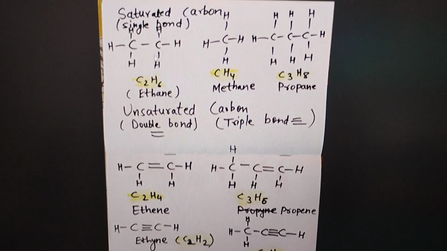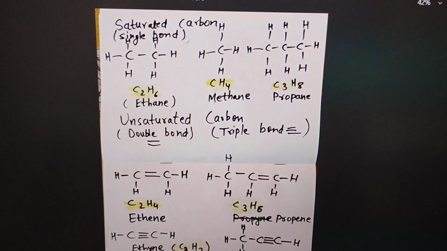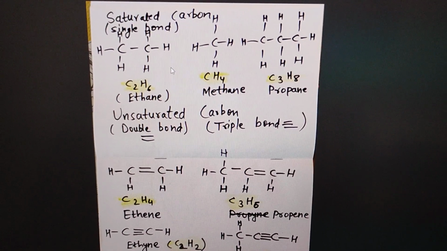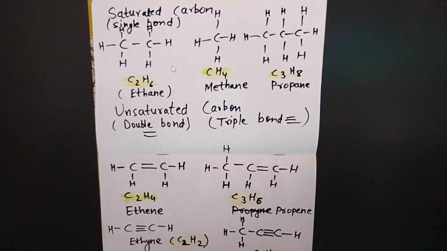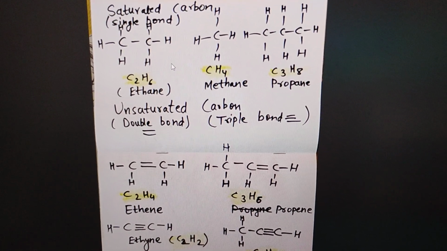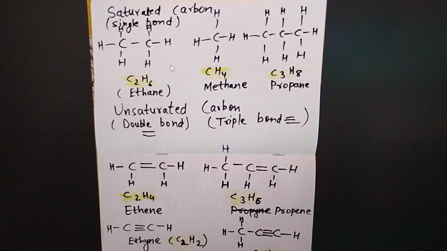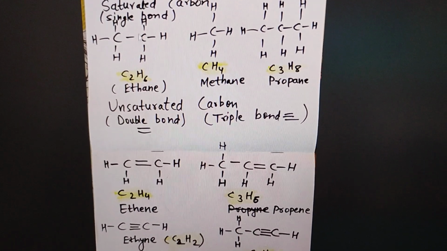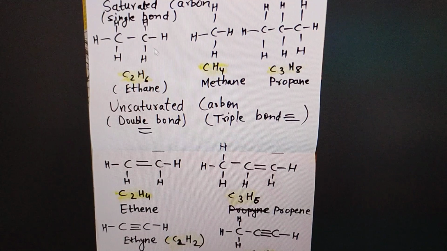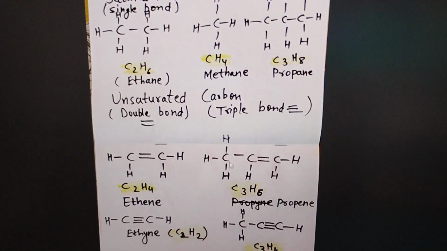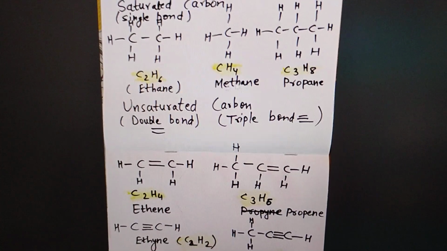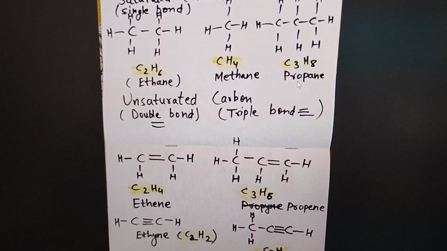You can see for single bonds, methane is before ethane and propane. It can be your assignment to practice up to 10 carbons for all three: for single bond, that is the ane group, then ene and yne. You can see I have drawn this by myself for your understanding.